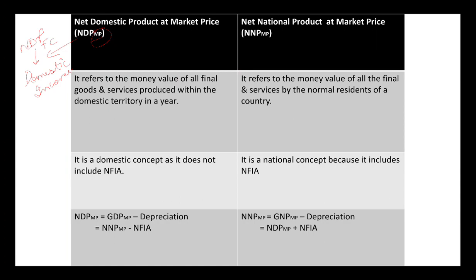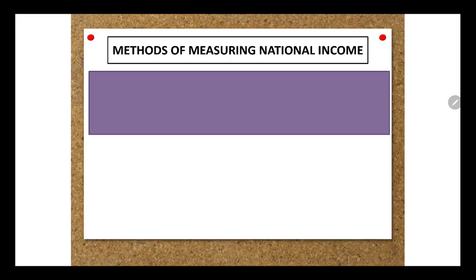So this is a basic difference you should be knowing. If they ask you under 3 marker or 1 marker, so you can say that it's a domestic concept. However, this is a national concept that we have. This does not include your NFIA. However, this includes your NFIA. So till the time you are very, very clear with the conversions, you will be able to solve it.